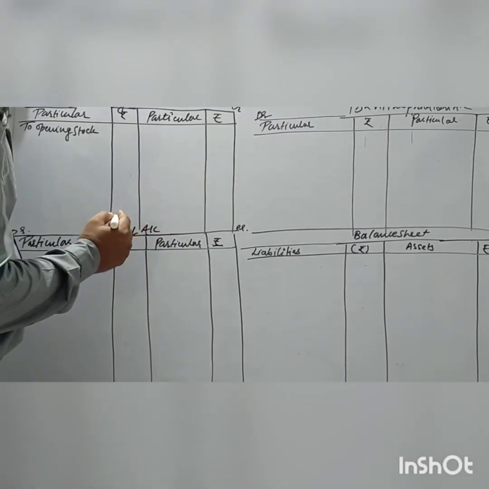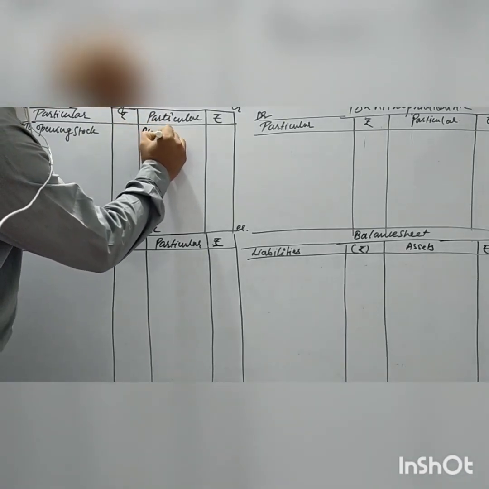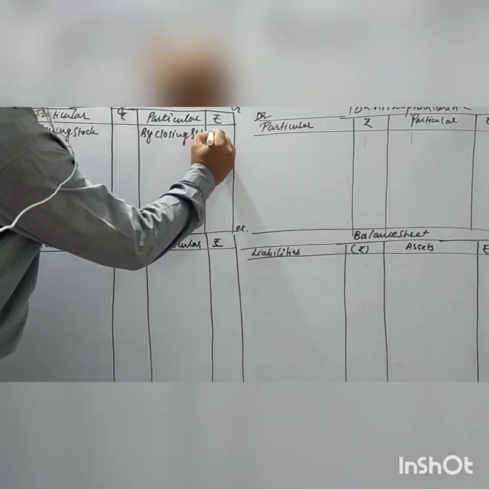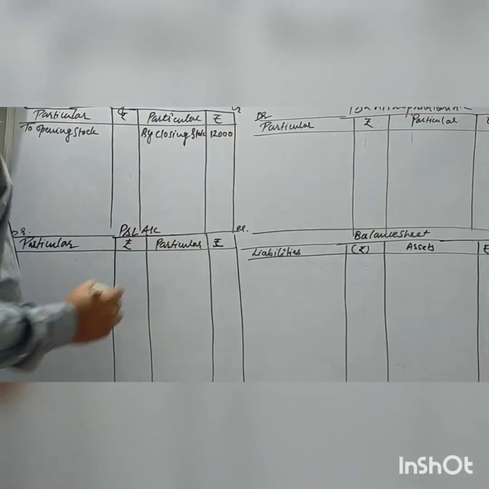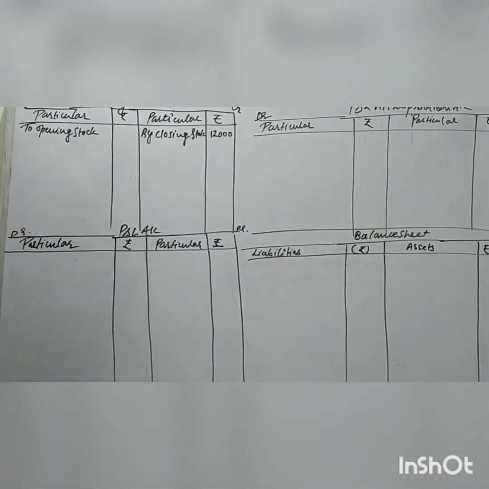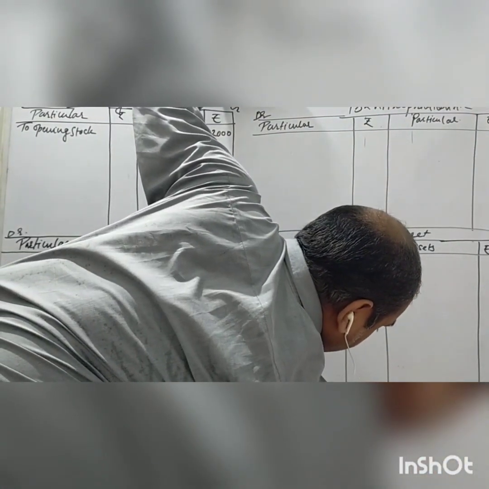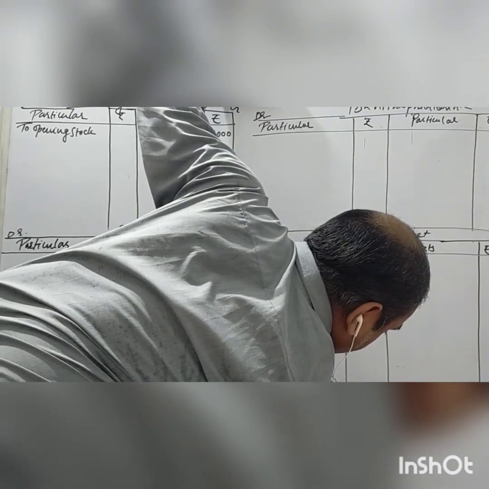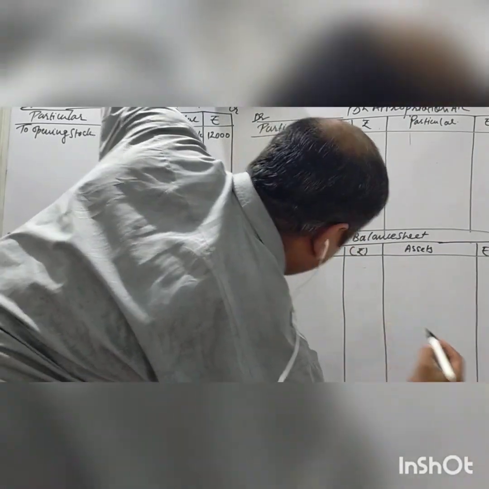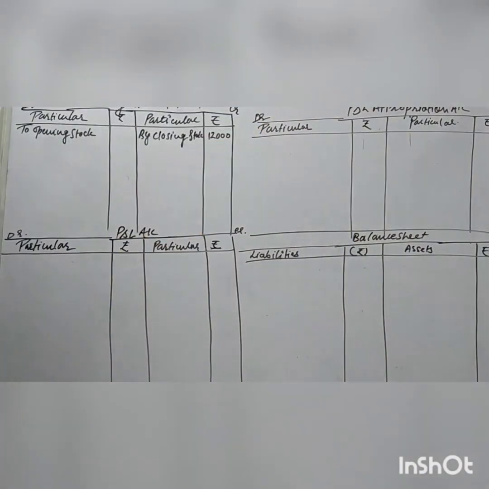So 12,000 is the lesser value, and we will write closing stock 12,000 here. The second effect will go to the balance sheet asset side, so I'll write closing stock there. I think you are not able to see this, so I'll show you in the last. What is the effect in the closing stock?